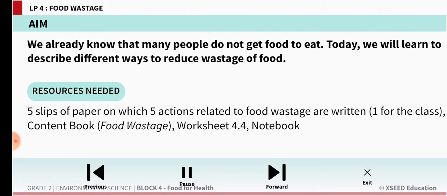The aim of today's class is, we already know that many people do not get food to eat. Today we will learn to describe different ways to reduce wastage of food. By now you all know the importance of food. Food gives us energy, food helps us to grow, food keeps us healthy, and you know that many people do not get proper food in the whole world. So in such a situation, are we supposed to waste the food? No, children, we should not waste food. So let us learn how we can reduce the wastage of food.